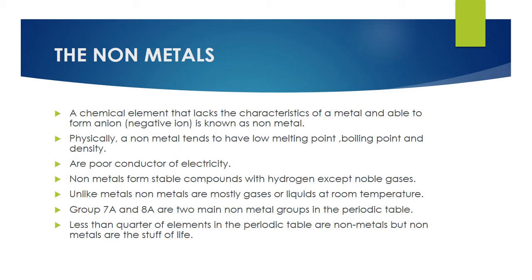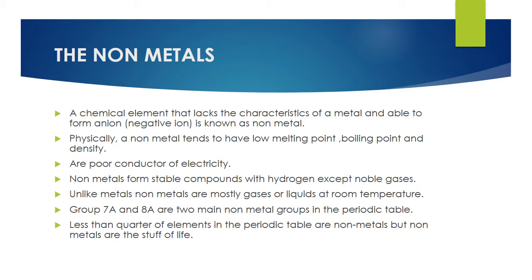So I already told you that non-metals have to gain electrons, which means their outer shell is incomplete, so they have to form compounds. They usually form stable compounds with hydrogen except noble gases. Why? Because noble gases are stable, their outermost shell is complete. They don't need to gain or lose electrons to form an ion or to form a compound. Clear? That's why noble gases are non-metals, but they are unreactive.